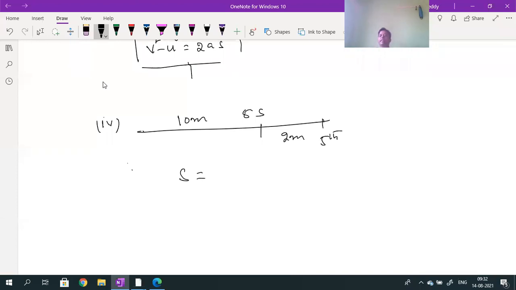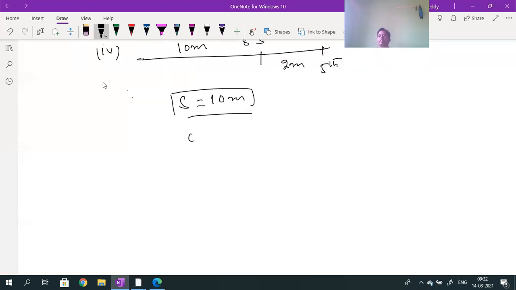S value will be equal to 10 meters. What is S? The total distance traveled for the 5 seconds.